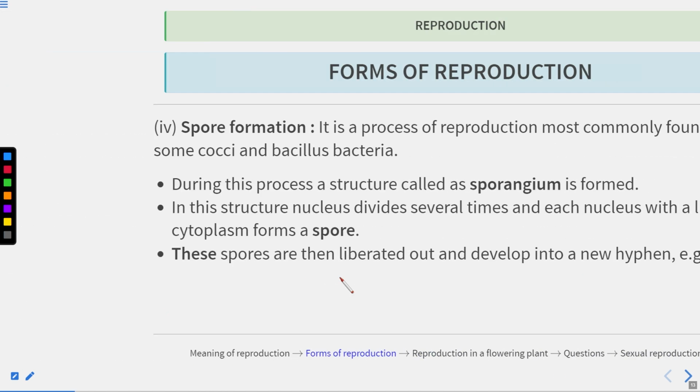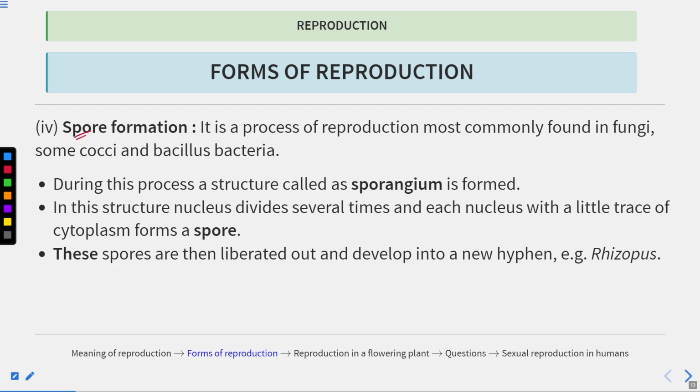Now let's move on. Next is spore formation. Now what is spore formation? It is the process of reproduction most commonly found in the fungi, and in some cocci and bacillus bacteria. Clear? So here reproduction is by the formation of spores. Asexual spores are formed. Now what happens during this process? A structure known as the sporangium is formed first. In this sporangium, the nucleus divides several times and each nucleus with a little trace of cytoplasm forms a spore.